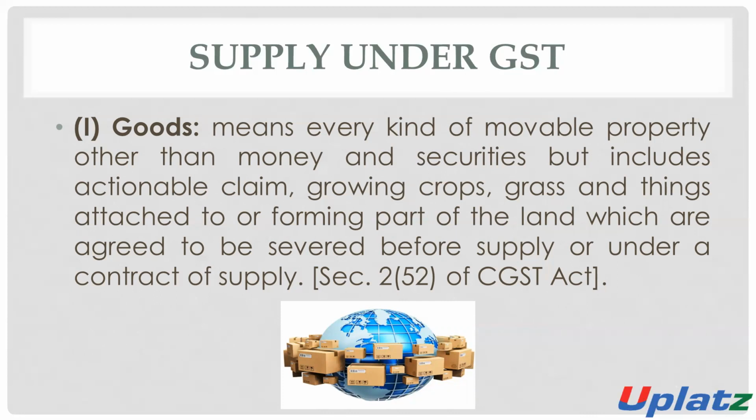So the growing crops and grass and things which are attached to or which form part of the land will be considered as goods. Goods means every movable property other than money and security.